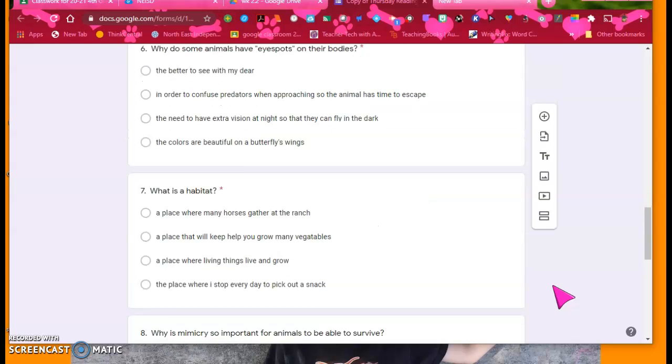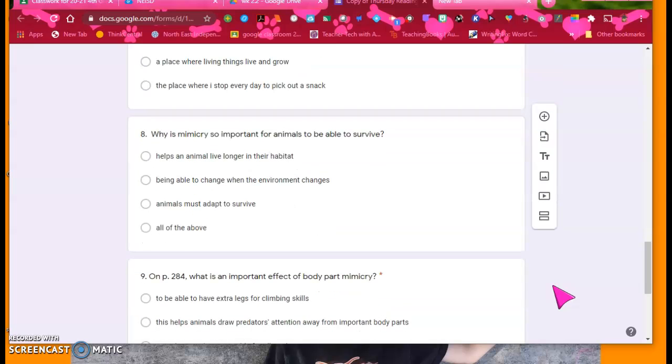7, what is a habitat? A place where many horses gather at the ranch. A place that will help keep you grow many vegetables. A place where living things live and grow. The place where I stop every day to pick out a snack.